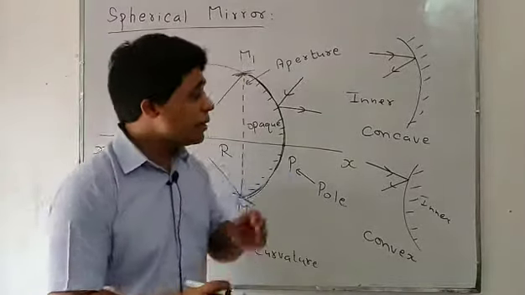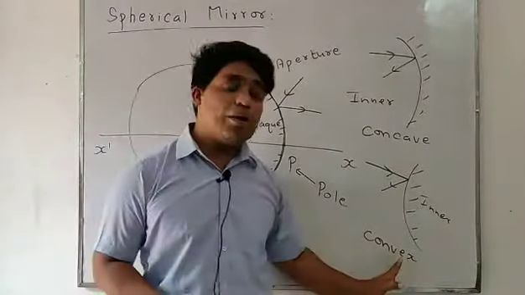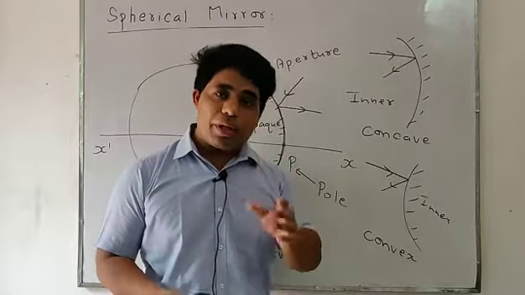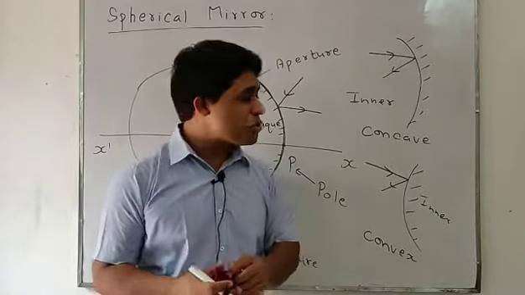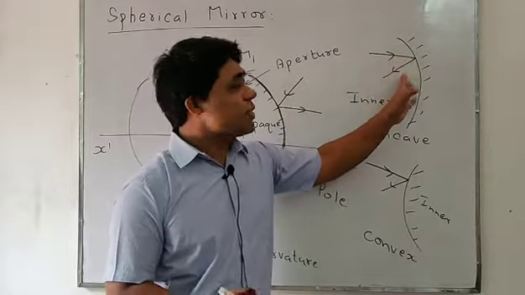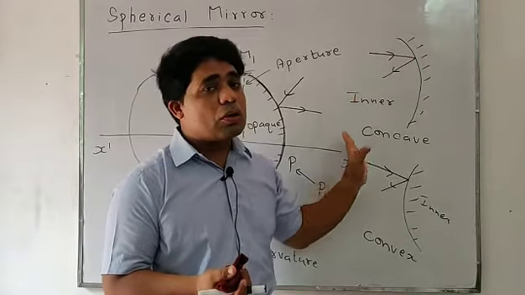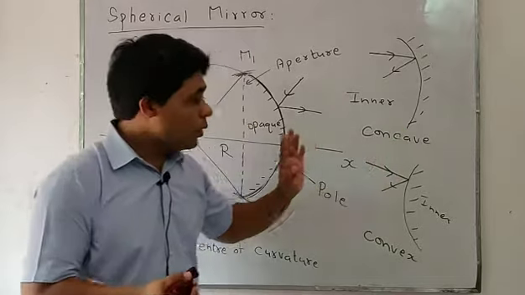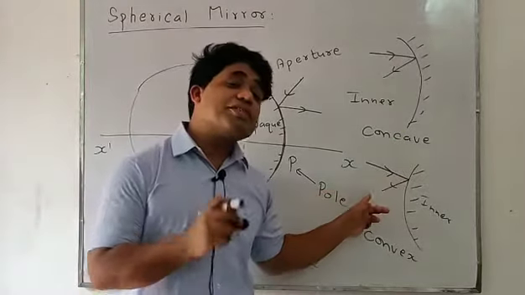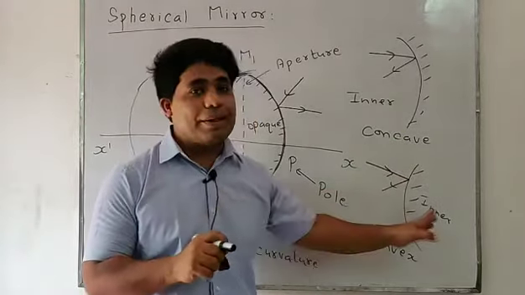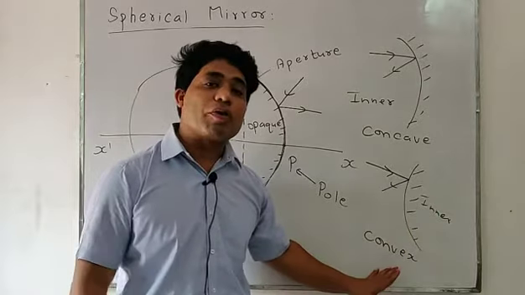Later on we'll discuss the differences between concave and convex mirror. Okay, but here I'm just giving you a small description. When the inner surface is reflecting and the outer is opaque, that is called a concave mirror. On the other hand, when the outer surface is reflecting and the inner is opaque, that is said to be convex.